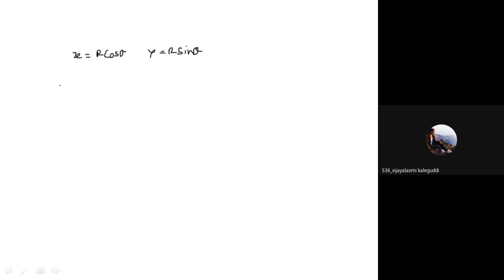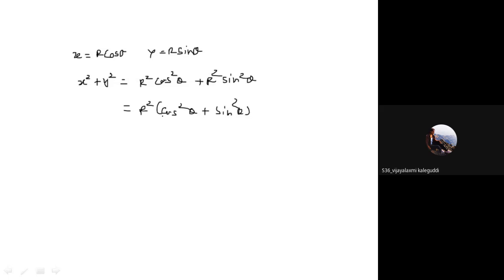So what can we write? x square plus y square is equal to r square cos square theta plus r square sin square theta. Take r square outside, so it is cos square theta plus sin square theta, and this becomes 1, so it is r square. So don't go over the Pythagoras rules. The r square we are writing by using this.